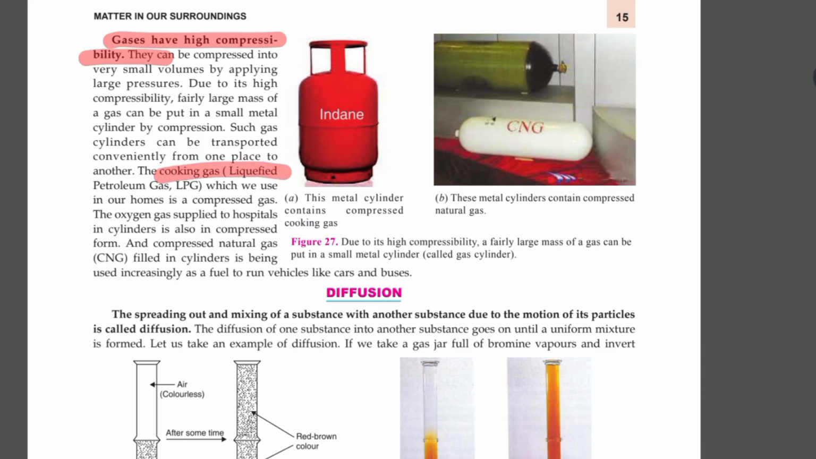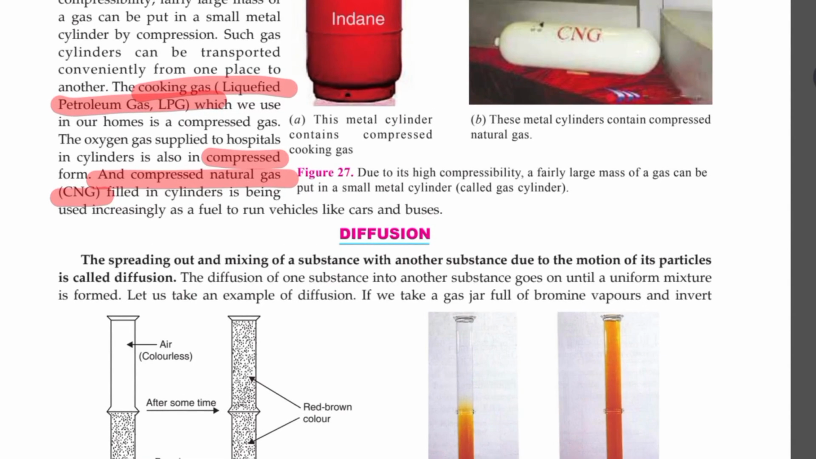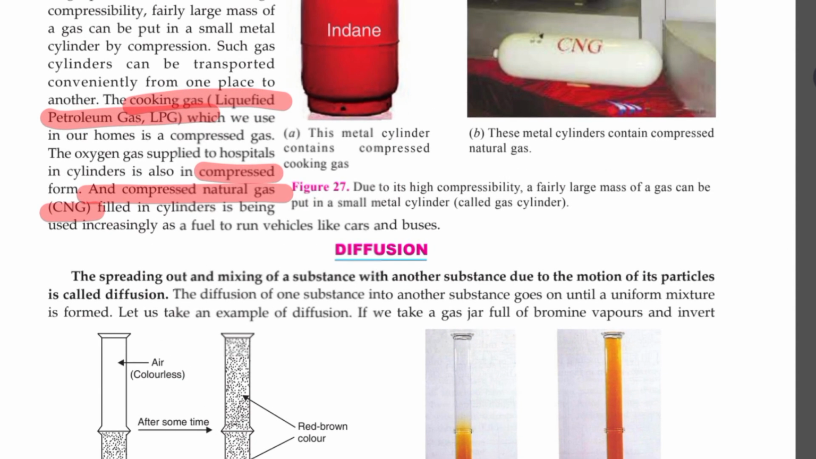Don't you see the cooking gas? That is liquefied petroleum gas. At your home, you see that the gas is kept in a compressed manner. CNG, what is CNG? Compressed natural gas. Why compressed? Because it is kept under high pressure. So these are the two examples. CNG, where is it used? In vehicles like cars and buses.